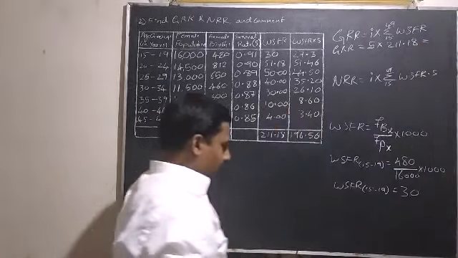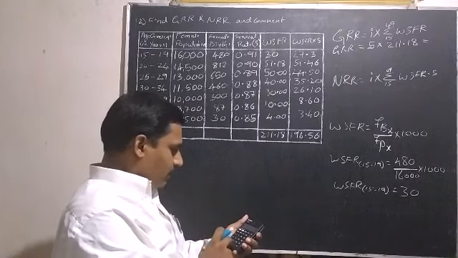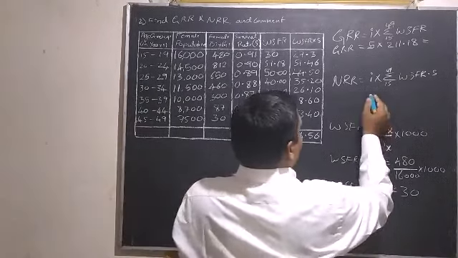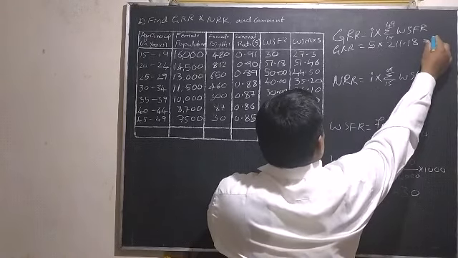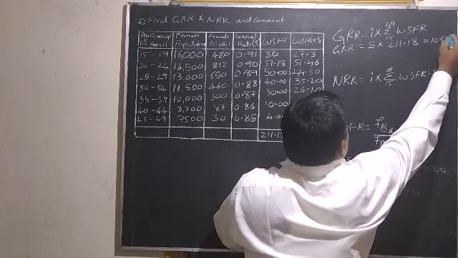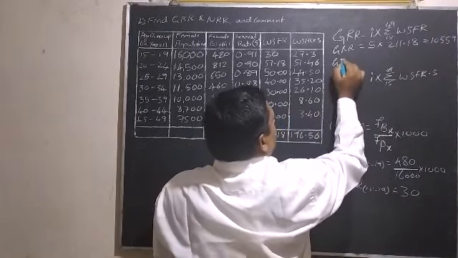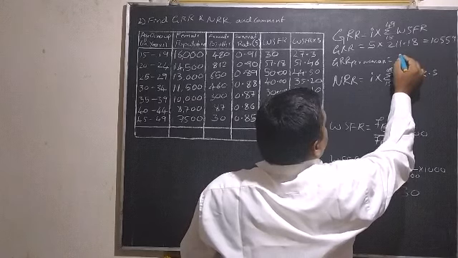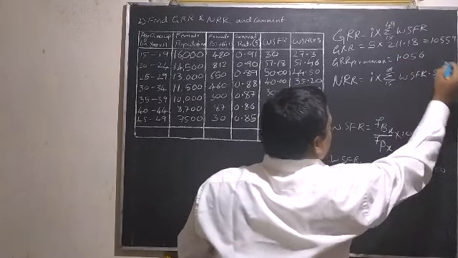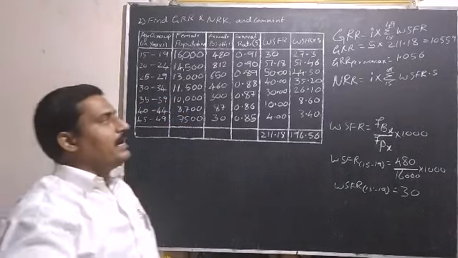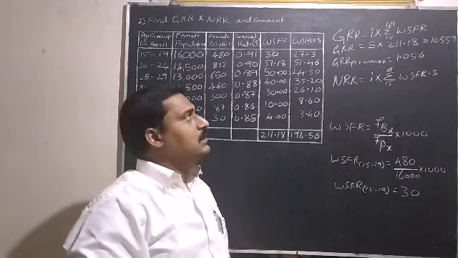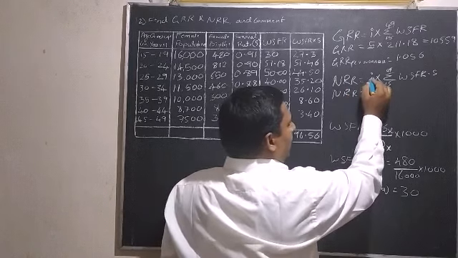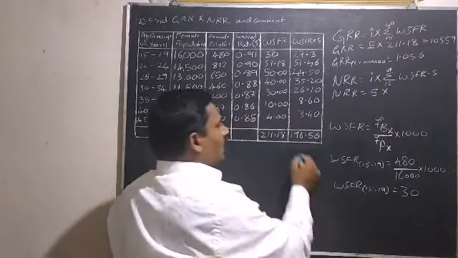So 211.18 into 5 is equal to 1055.9, and GRR per woman is 1055.9 divided by 1000, which is equal to 1.056.